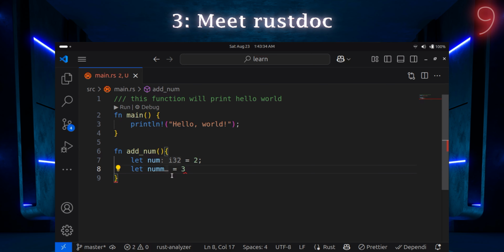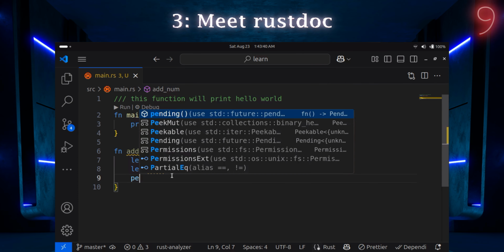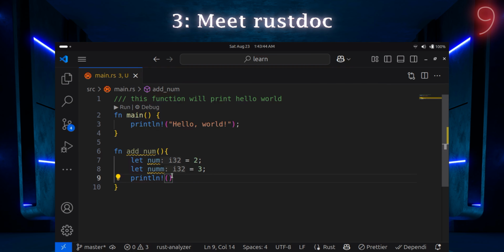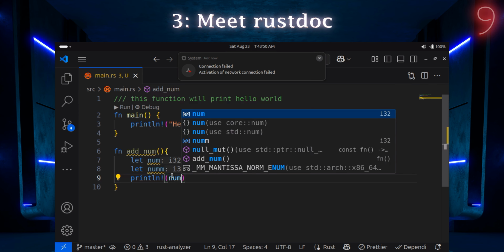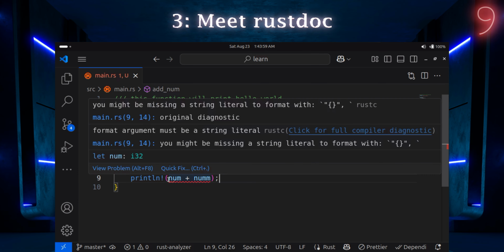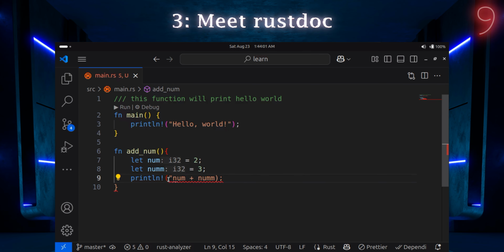Now if I add these numbers and print them, what should be the output? Everyone is sure that the output needs to be 5, right? Everyone is aware of this thing.